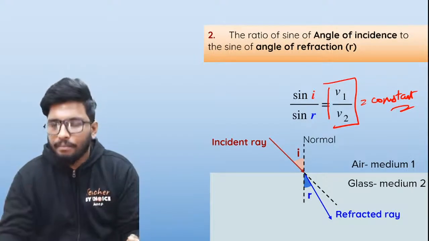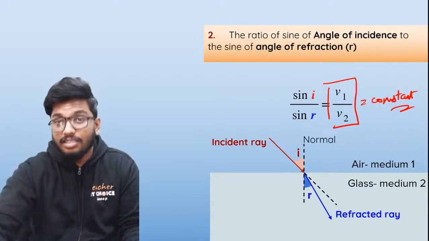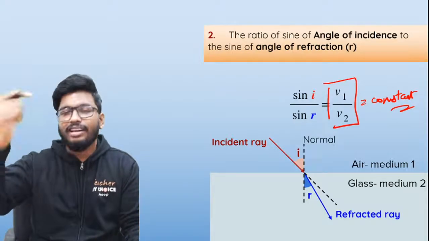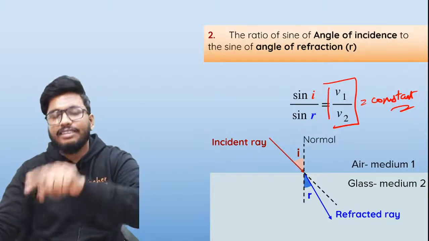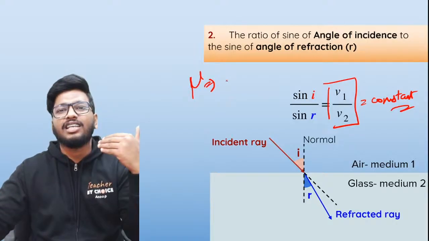So if I find the sine of the angle of incidence to the sine of the angle of refraction, that is equal to the speed of light in the first medium to the speed of light in the second medium, which is a constant, which is called your refractive index, known as mu.